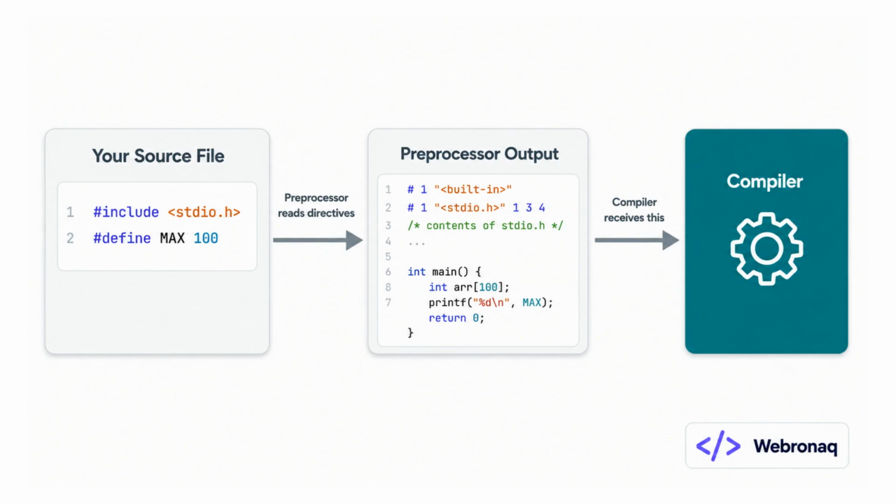All right, let's see the full picture. When you build your program, the preprocessor runs first, before the compiler ever touches your code. It scans your source file, finds every directive, and acts on each one. A #include gets replaced with the full contents of that header file. A #define macro gets substituted everywhere its name appears. By the time the preprocessor is done, all those directives are gone. What remains is plain, expanded code. No directives, just the result of following them. That transformed output is what the compiler actually receives and compiles. So the two are partners in a pipeline. Directives are your instructions. The preprocessor is the one that carries them out, and the compiler only ever sees the finished result. We'll lock in the key distinction and wrap everything up.